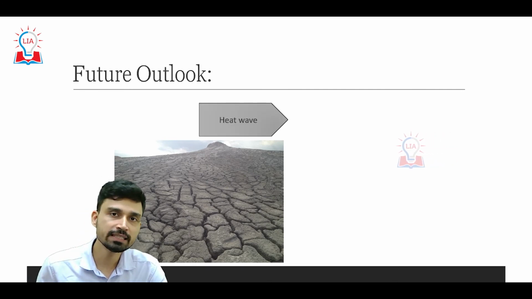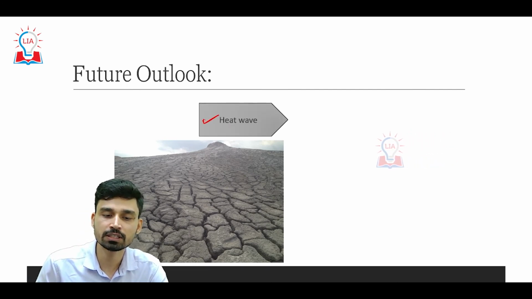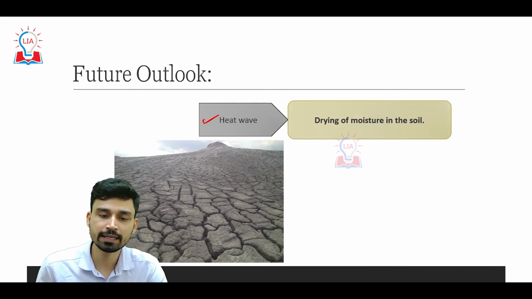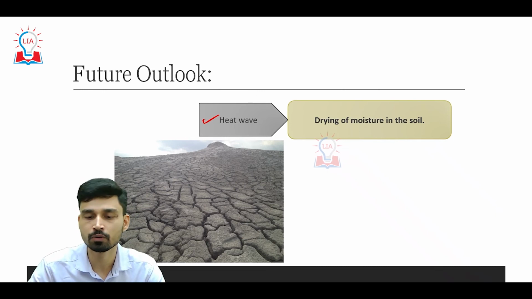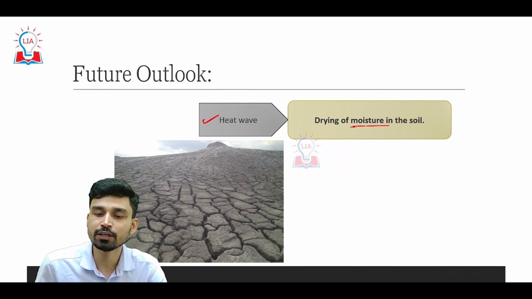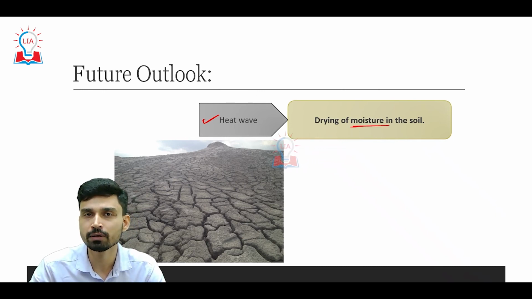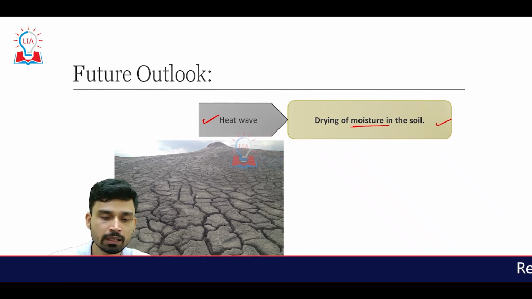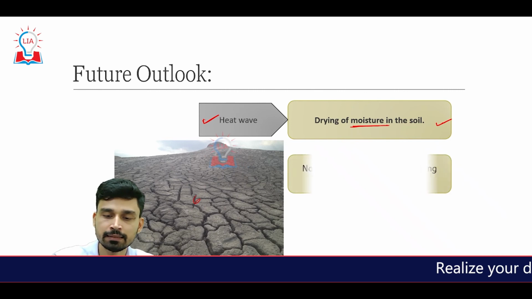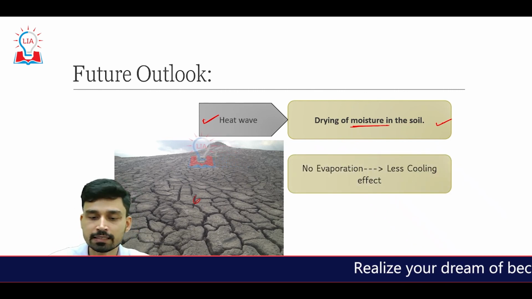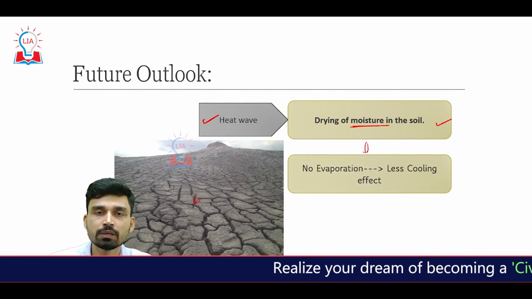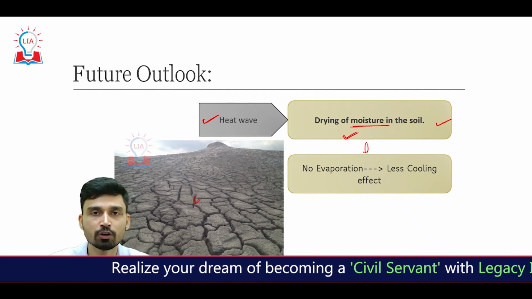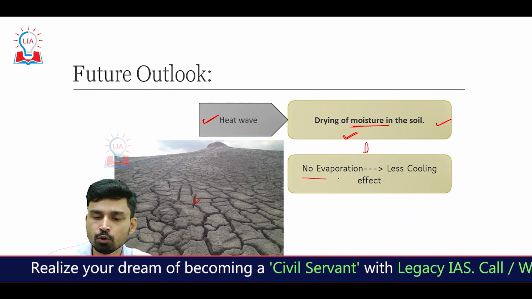As per the recent report, it is believed that if a heat wave has struck the European region, in that case, due to the strong heating of the ground surface, there is a drying of moisture in the soil. That means whatever moisture is present in the upper layer of soil starts to evaporate and the soil becomes dry and cracked. Then, what will happen when summertime returns, when the sunlight returns, as there is no moisture or very little moisture in the soil, there will be no evaporation.